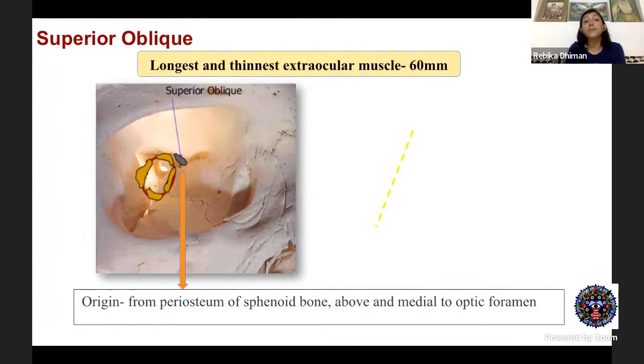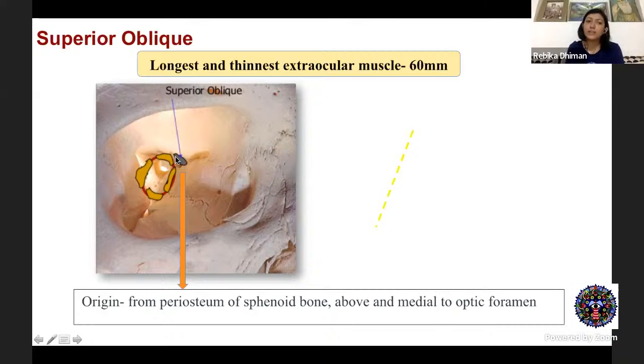Now coming to the obliques. First is the superior oblique muscle. This is one of the trickiest extraocular muscles that you will have in strabismus. It is the longest and the thinnest extraocular muscle, around 6 centimeters long. As you can see, this diagram depicts the annulus of Zinn, the yellow structure.